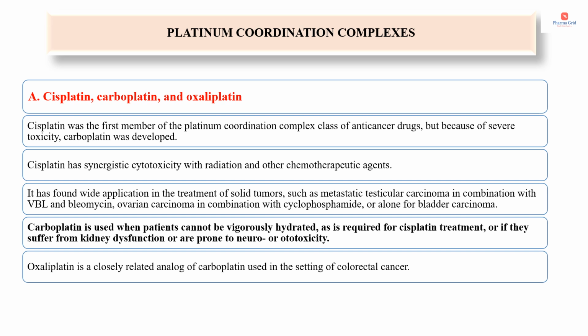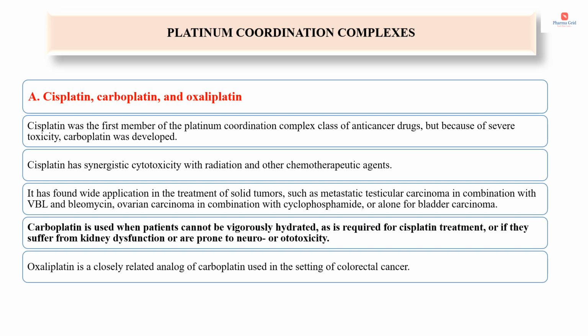The drugs include cisplatin, carboplatin and oxaliplatin. Cisplatin was the first member of the platinum coordination complex class of anti-cancer drugs, but because of severe toxicity, carboplatin was developed. Cisplatin has synergistic cytotoxicity with radiation and other chemotherapeutic agents. It has found wide application in the treatment of solid tumors such as metastatic testicular carcinoma, in combination with vinblastine and bleomycin, ovarian carcinoma in combination with cyclophosphamide, or alone for bladder carcinoma.